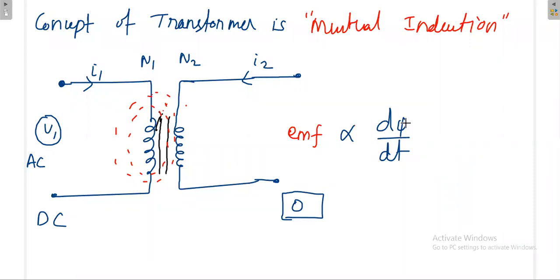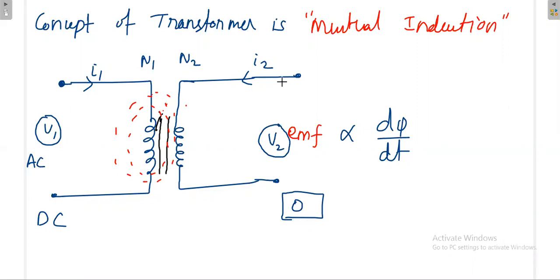then the differentiation of a constant is always zero, so your EMF will be zero. That's why for a transformer, you always have to use an AC signal. The transformer will not work for a DC signal. That idea you should have. Again, the EMF induced at the secondary side, we will call it V2.